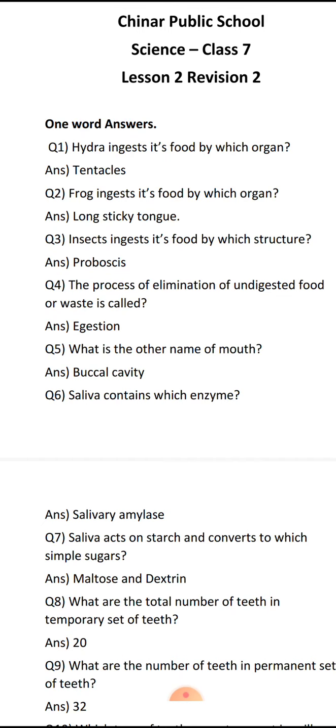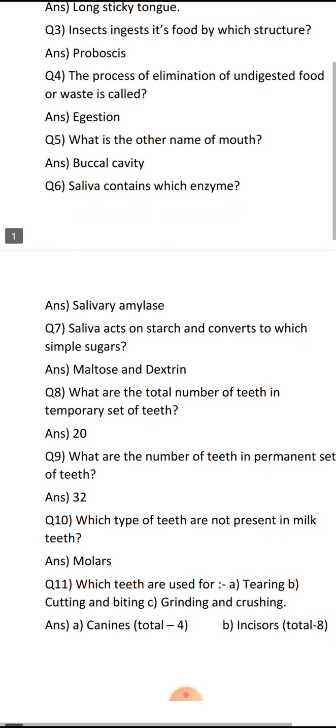What is the other name of mouth? That is the buccal cavity. Now, saliva that is present in the mouth, because of which enzyme are we able to digest, with the help of salivary glands, yes, but with the help of which enzyme? Salivary amylase. And it helps to convert starch into sugar. Which type of sugar? Maltose and dextrin.